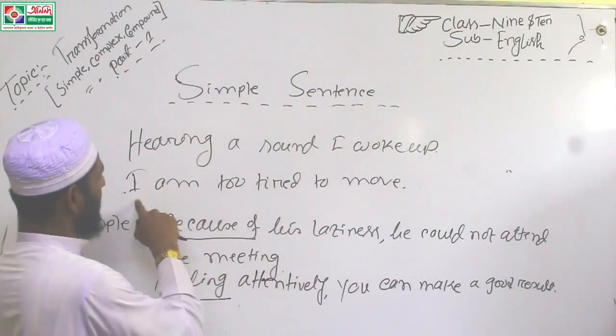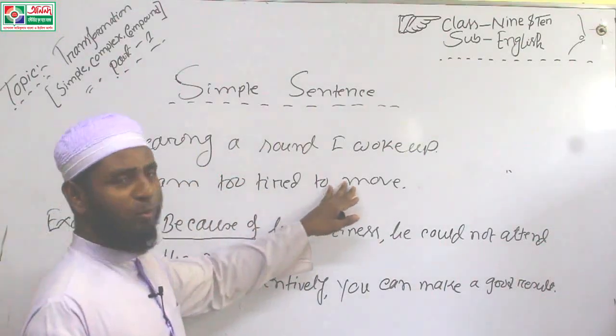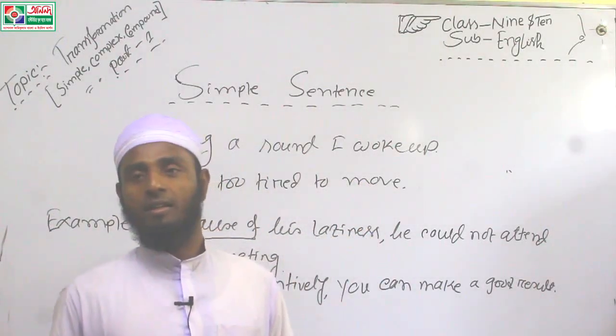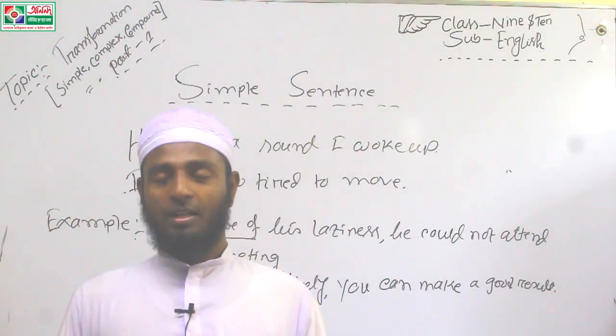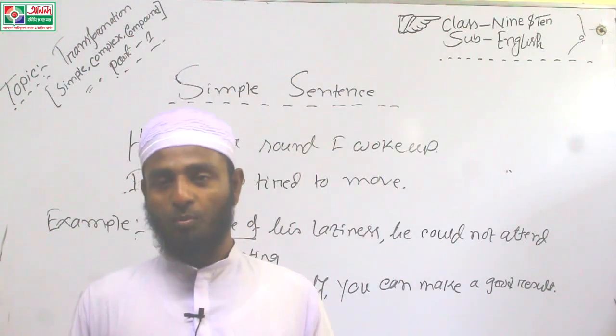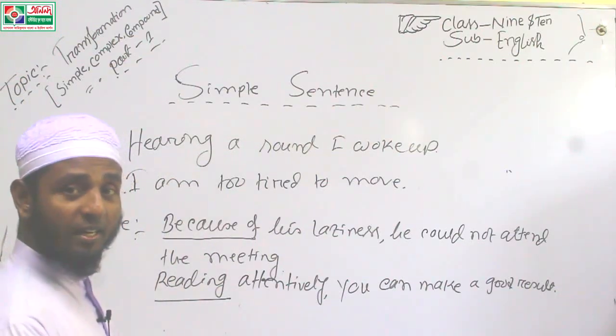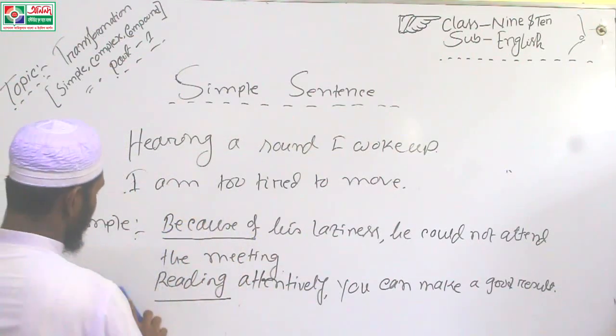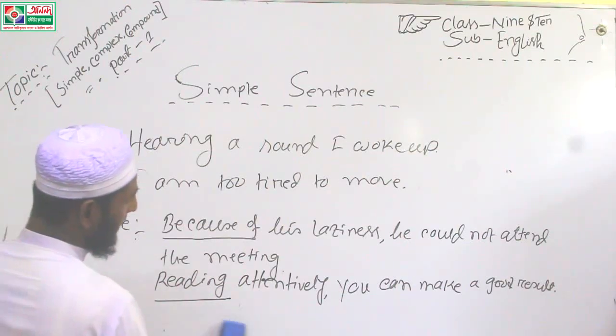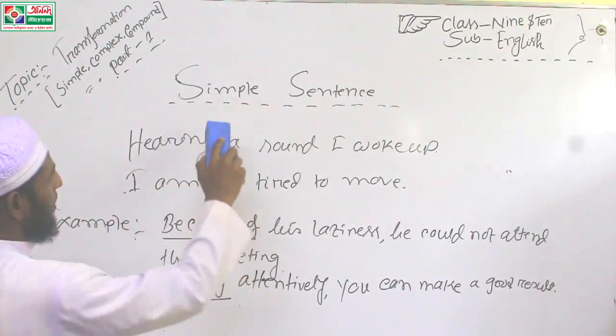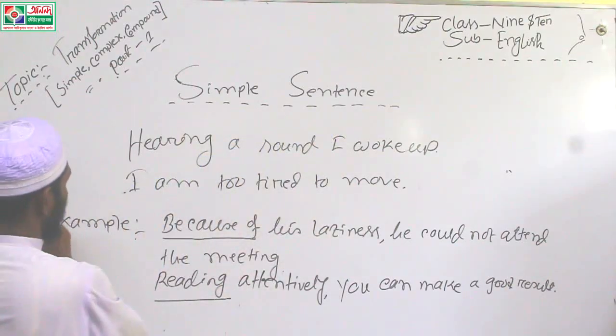Okay, I am too tired to move. That means I am weak. I am so weak that I cannot move. Okay, this is a simple sentence. Okay, my dear learners, I hope you have really understood the topic about simple sentence. Okay, thank you so much.